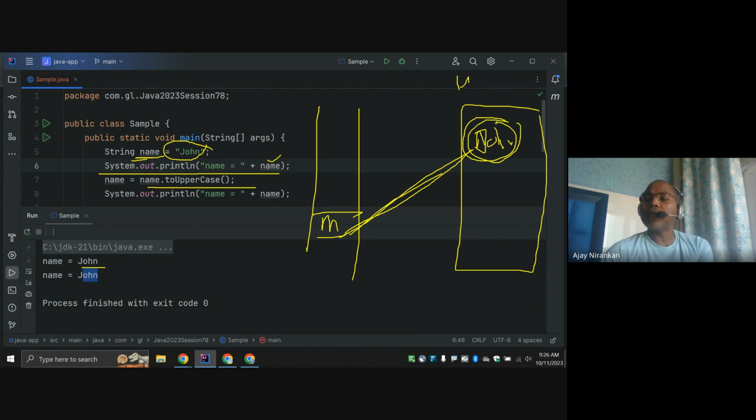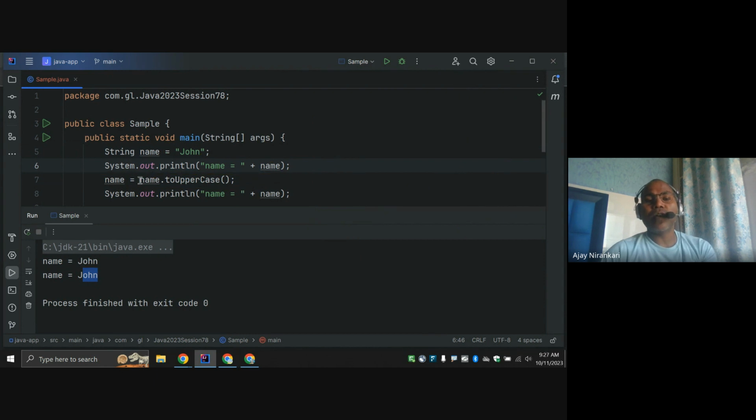Then what does the compiler do? It creates a new object, with JOHN in uppercase. But till now no operation has modified this object. Due to that, whenever I run, you notice it is not modified, because name dot toUpperCase is not going to change the existing value of your John.